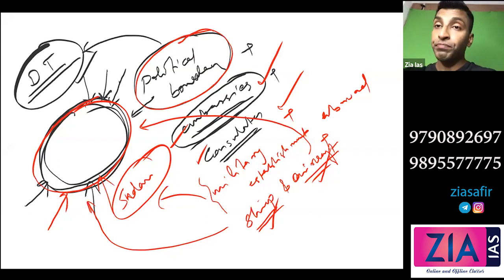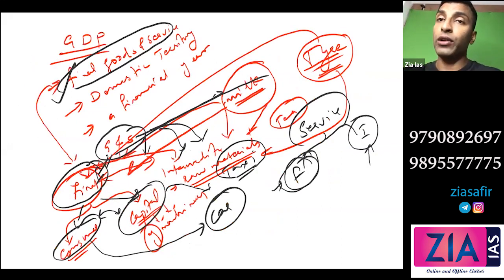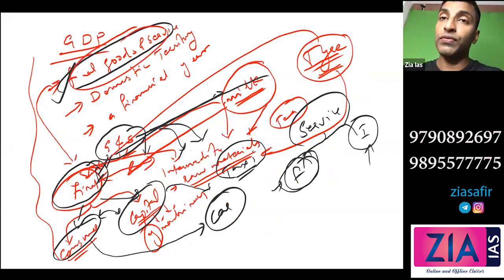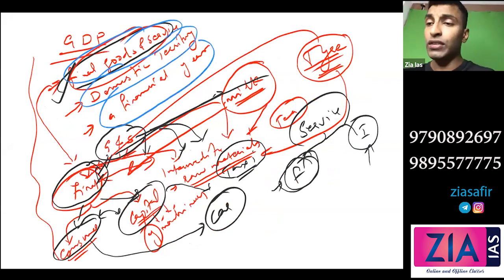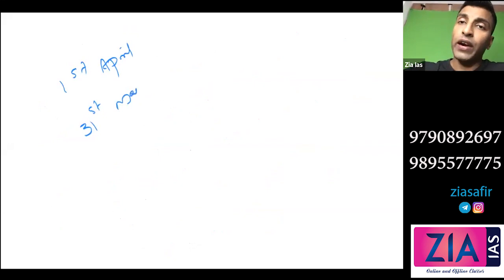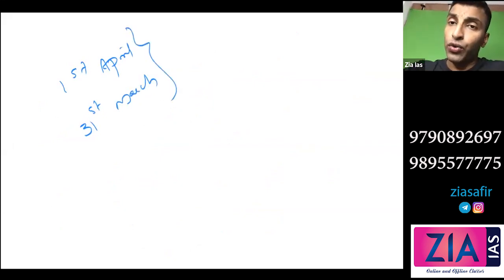So that's about the domestic territory. So I hope you understood about these two. This is related to the final goods we have done. So this is something we have done. This also we have done. Now, financial year, all of you know, right? What is the financial year? When we talk of financial year, we are talking from 1st April to 31st of March. And this will be divided into 4 quarters.